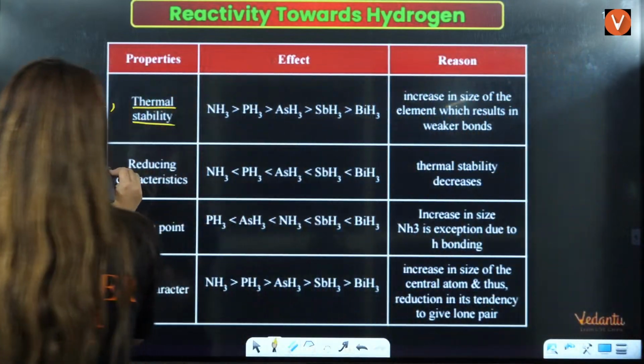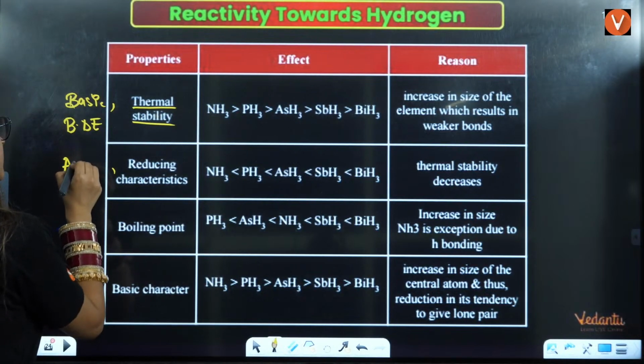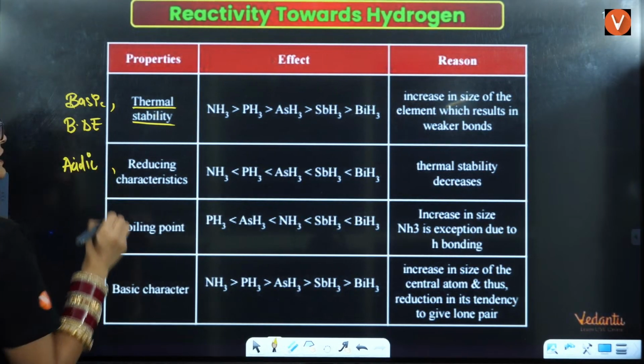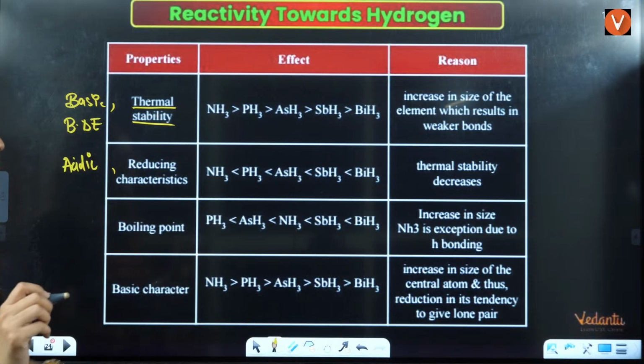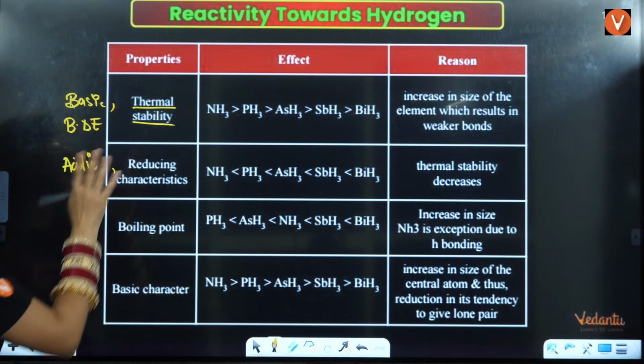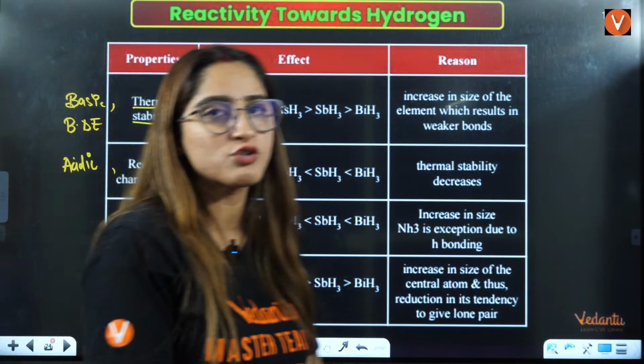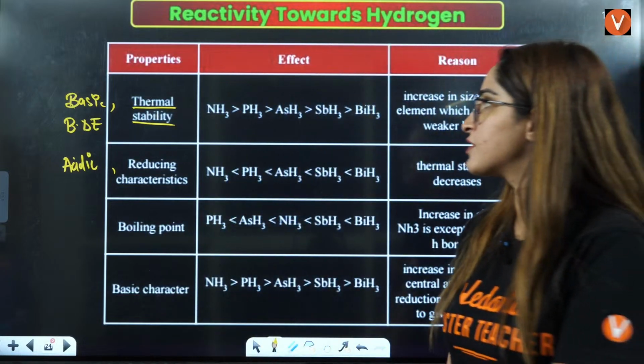And if you talk about reducing character, the acidic character also, that increases down the group, right? That increases down the group. These are some of the general statements that you should know, which of the following is increasing, which is decreasing.